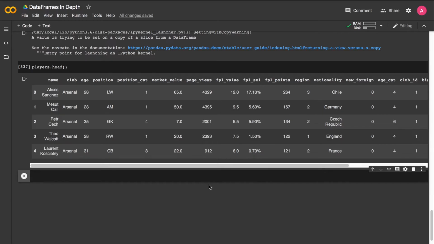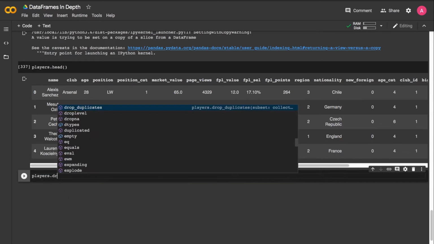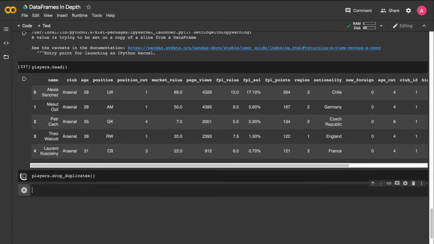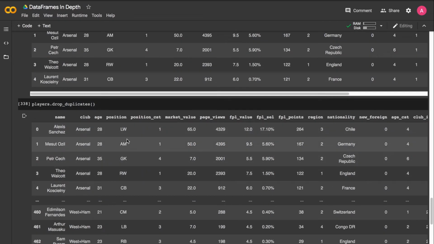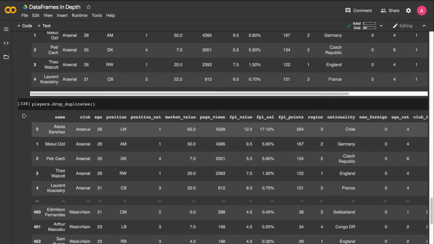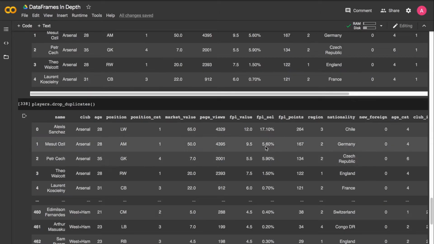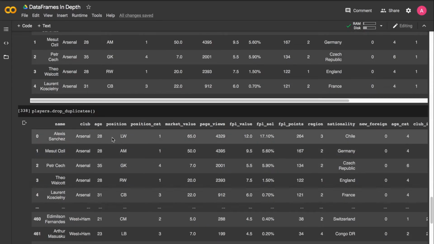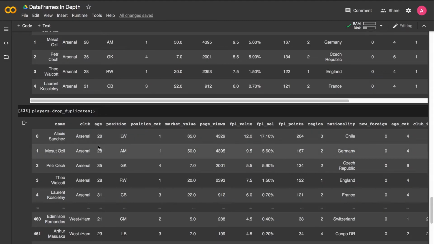In fact, let's try to trigger this warning in another way. Think of methods that we know return copies of our data frame. For example, remember when we talked about drop_duplicates, right? This is guaranteed to return a copy of the data frame. This is not our actual data frame. If we do not include the inplace parameter in this method call, we simply get a new data frame, or a copy of the data frame from which the duplicates have now been excluded. So we know for a fact that this is a copy.